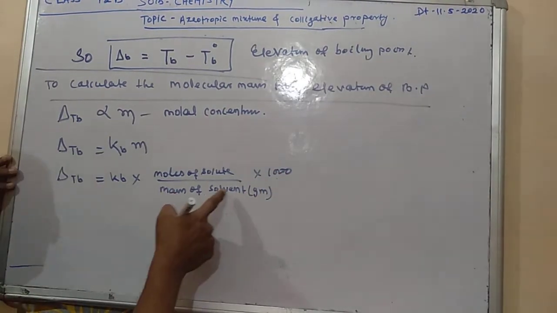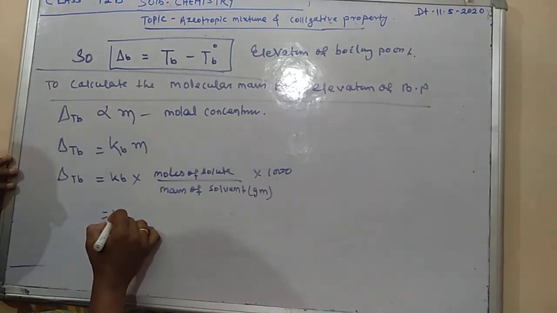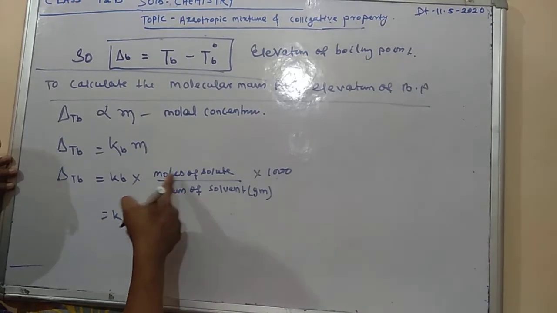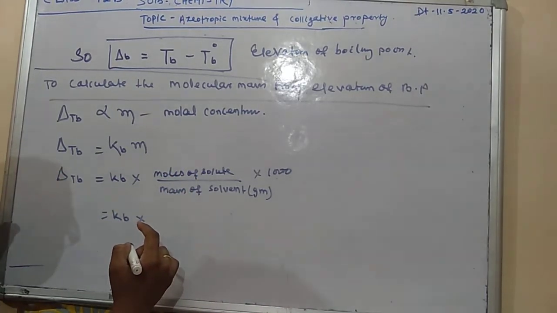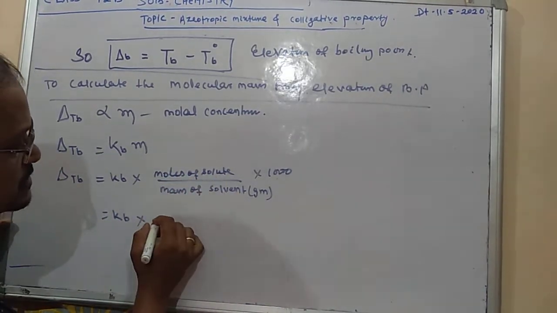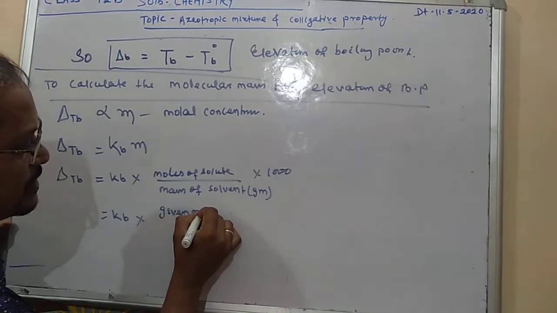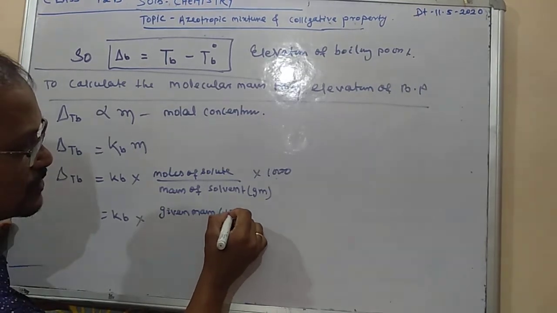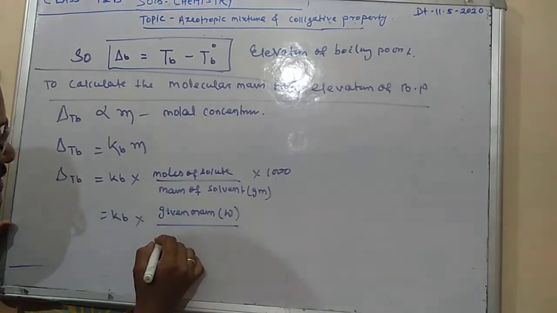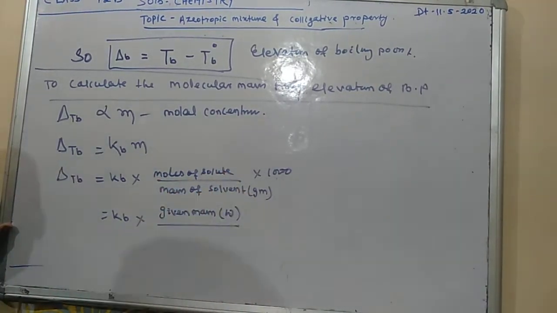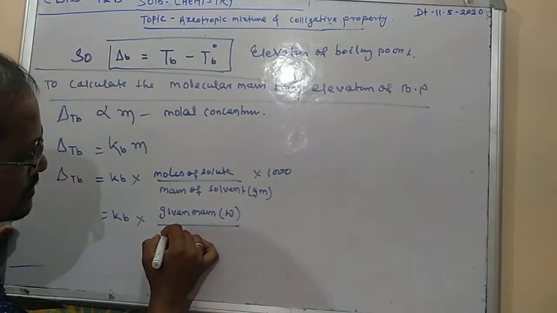Okay, Kb into, look, moles of solute means what? The number of moles of solute means the given mass, that is your weight, divided by the molecular mass.